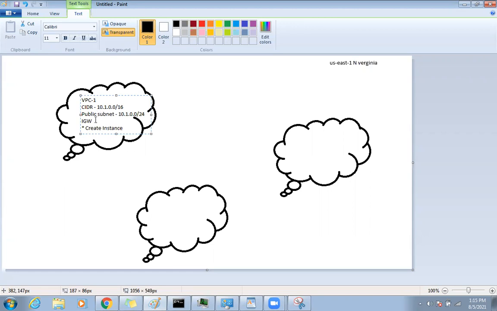Obviously you will have a routing table here, after the public subnet and IGW. So these steps we require.